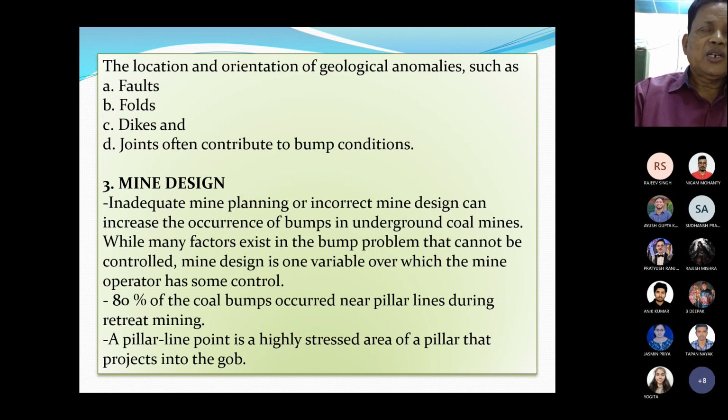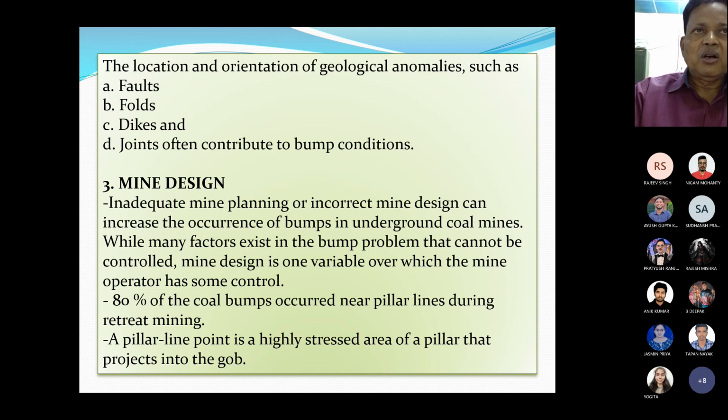Then the third factor is the mine design factor, the mining factor. Inadequate mine planning and incorrect mine design can increase the occurrence of coal mine bumps in underground coal mines. While many factors exist in the bump problem that cannot be controlled, mine design is one variable over which the mine operator has some control.